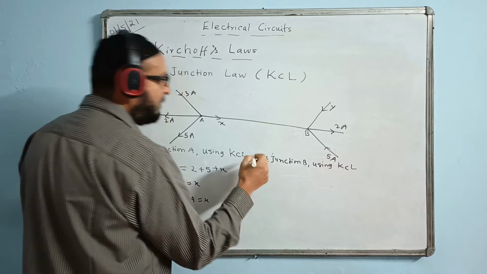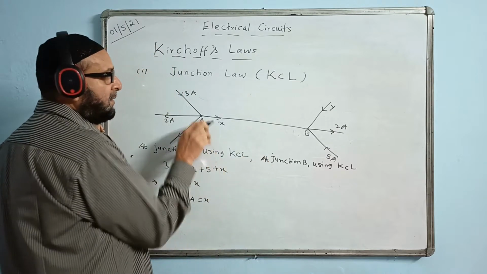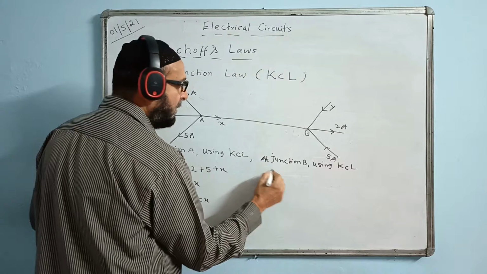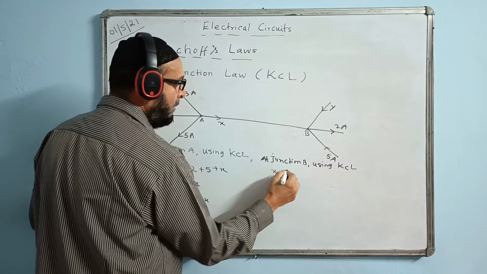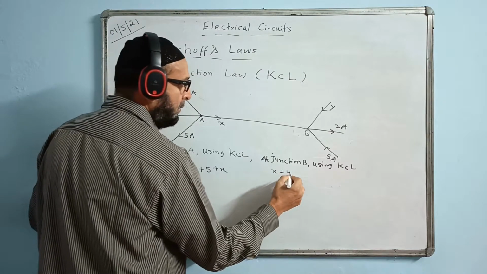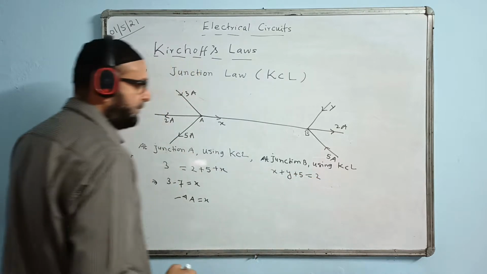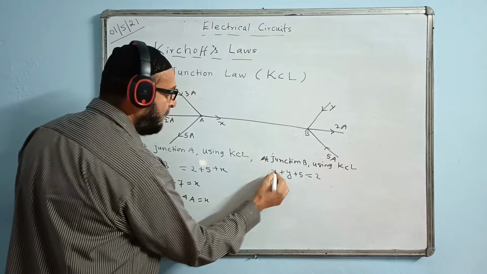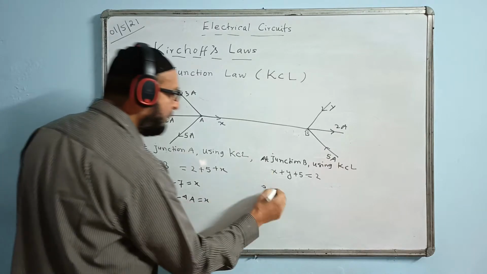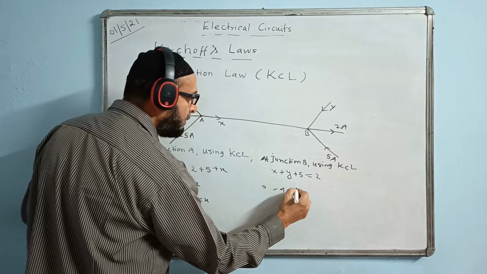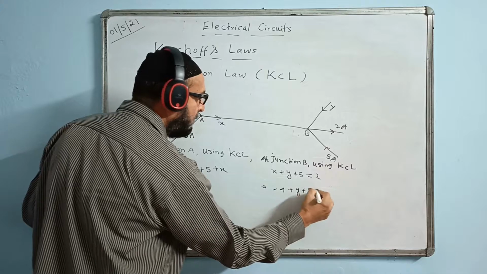So for junction B, what are the currents towards? I see the X current is towards. First I let X, Y also towards, then 5 also towards, 2 is only away. Now I find the answer. The value of X we already found, minus 4, we will put that value. Minus 4 plus Y plus 5 is equal to 2.